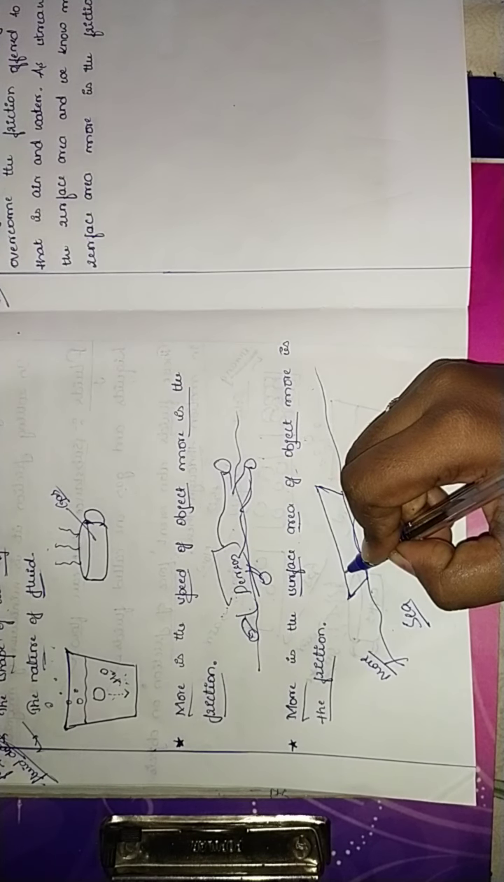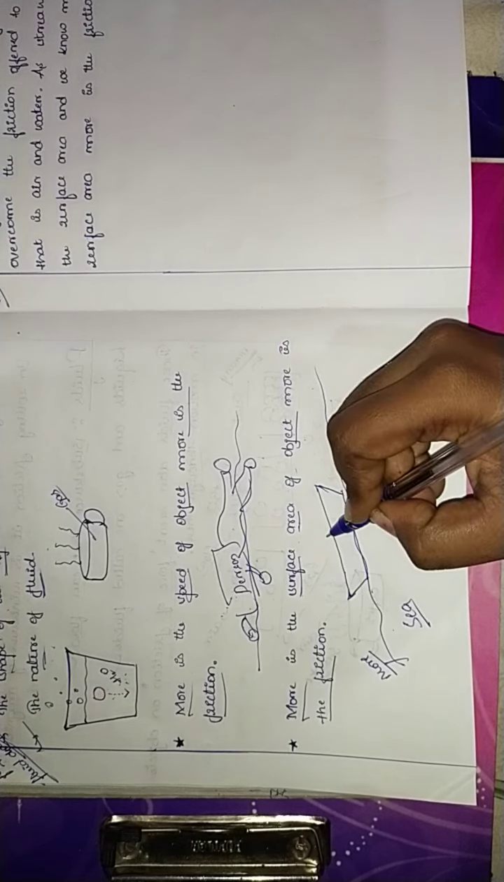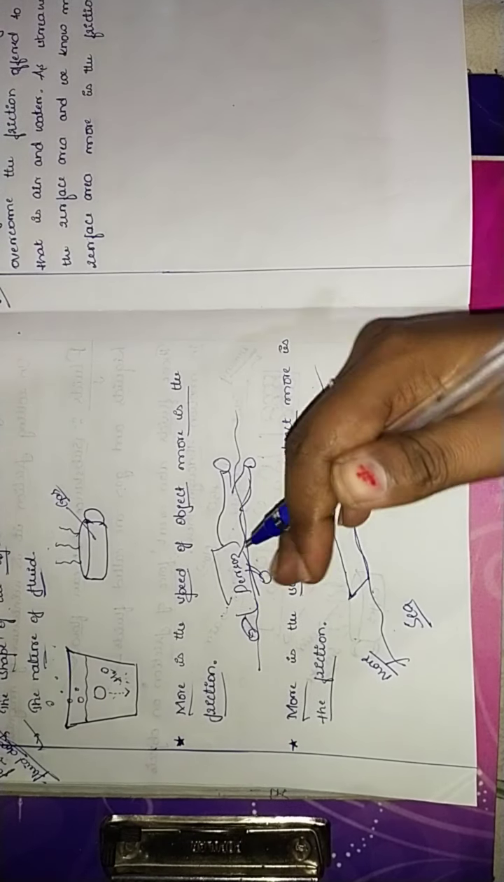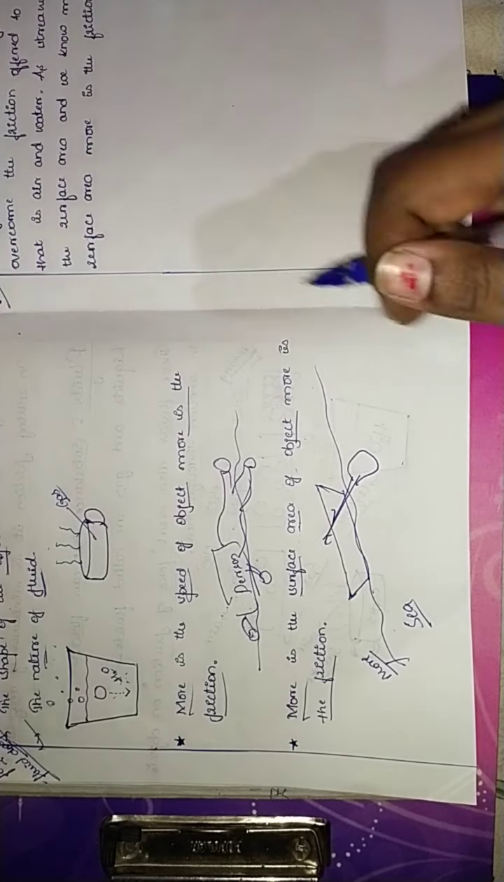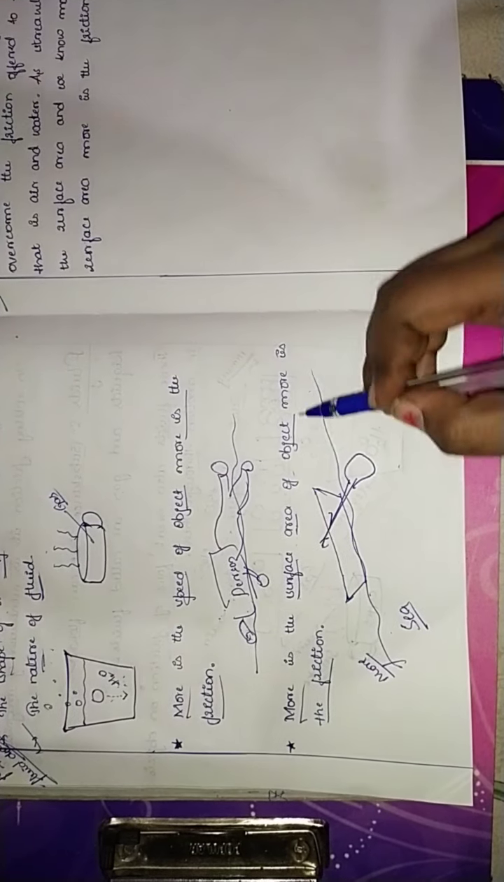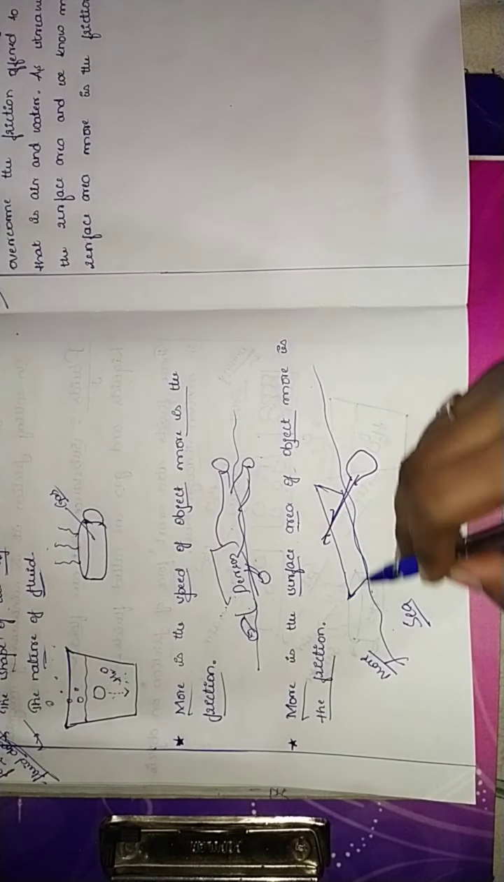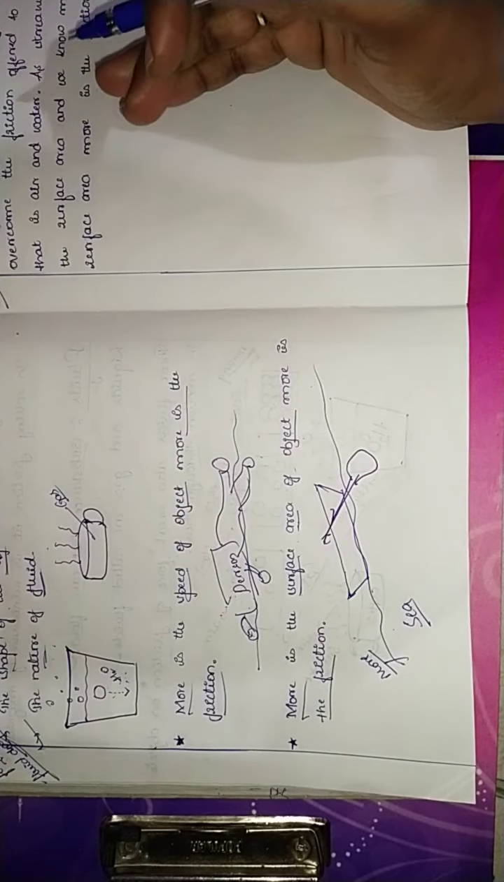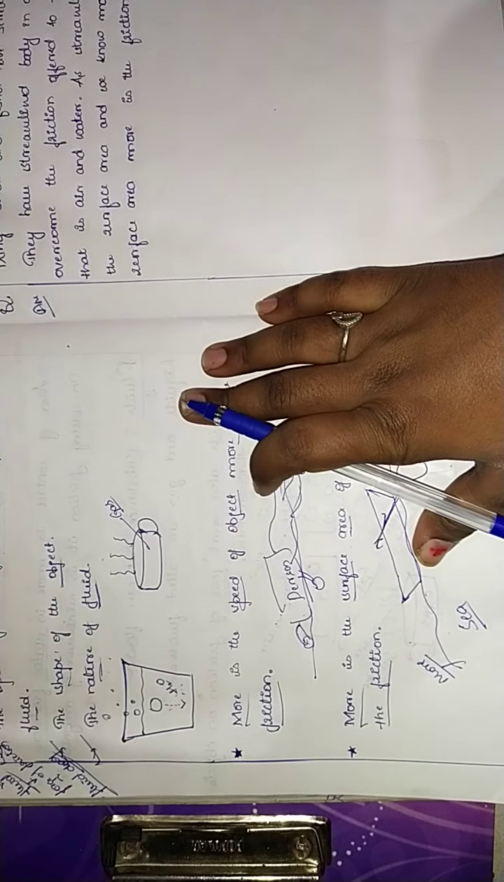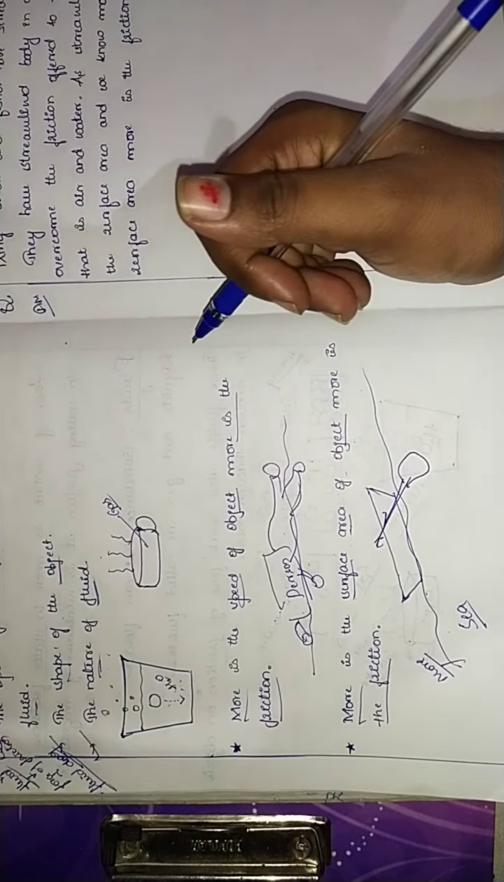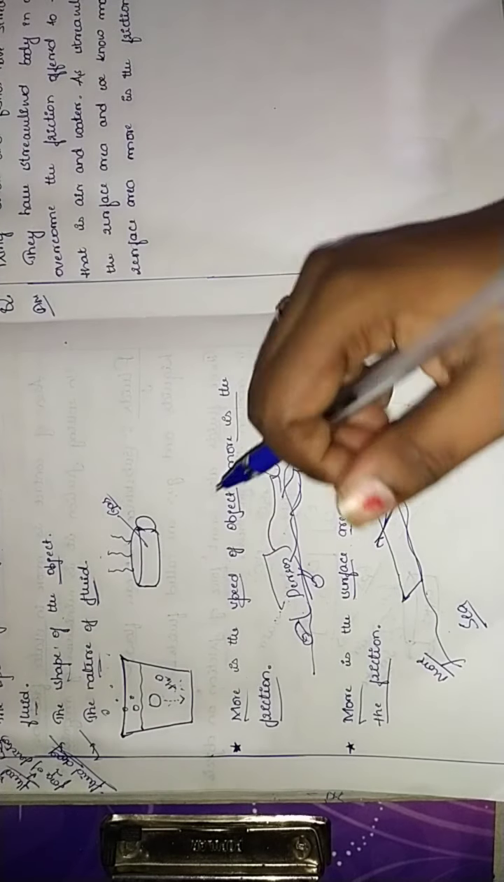So this is a boat. While a person is sailing, what happens? More will be the friction. The more surface it goes through, the friction takes place and it moves forward. So this is the example for the shape of the object.